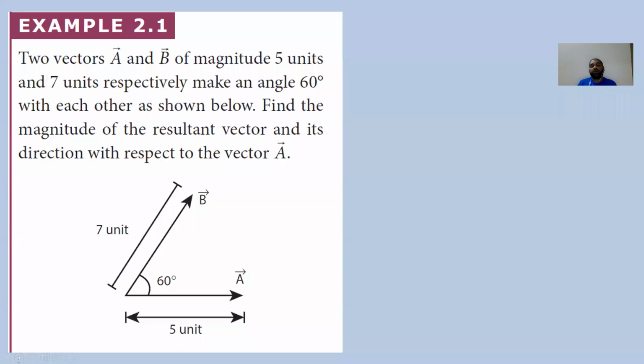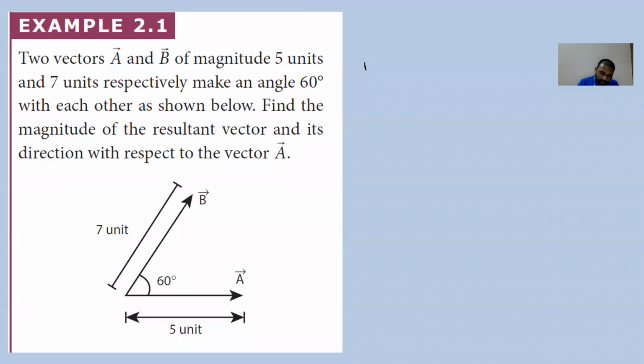What about this one? This question I have taken from the matriculation book. You might have seen this question if you have started that chapter, from your Samacheer Kalvi book. So two vectors of magnitude 5 units and 7 units, making an angle of 60 degrees with each other. Find the magnitude of the resultant vector and its direction with respect to vector A.